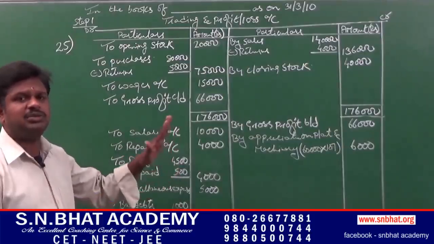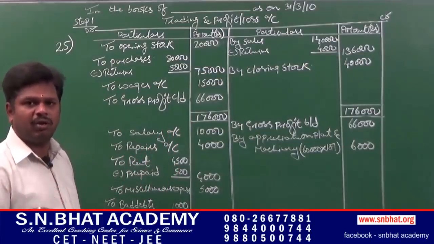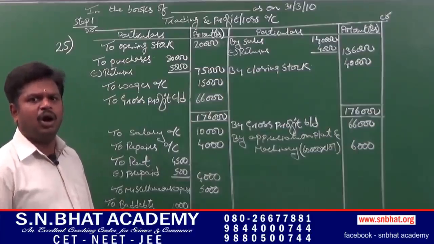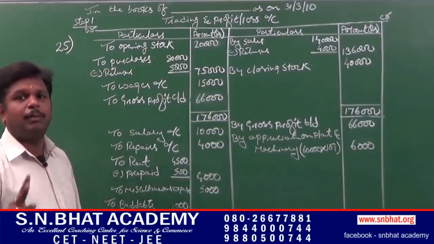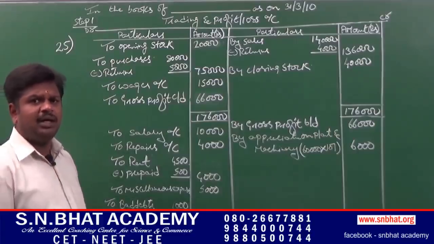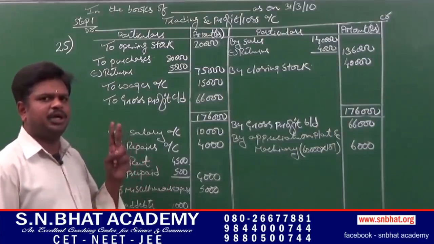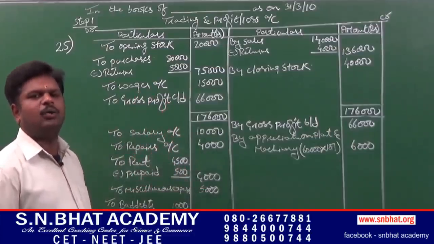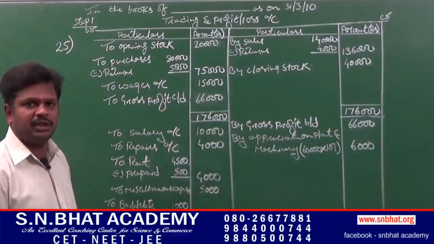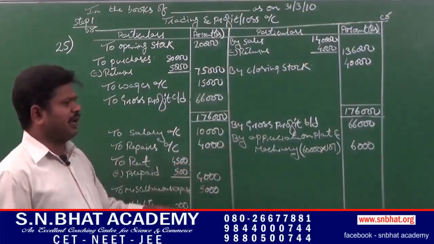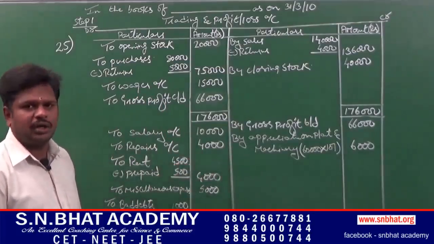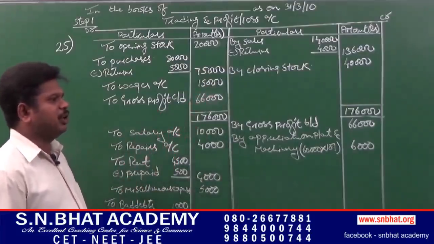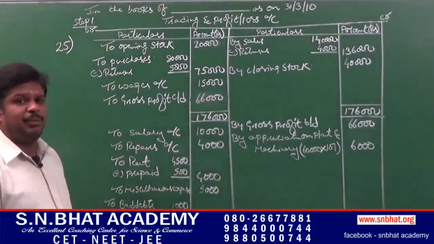Any transactions which are given in the trial balance should appear once either in trading account or profit or loss account or balance sheet. But the adjustments should appear twice, once in trading account or profit or loss account and once compulsorily in balance sheet. Let us see the adjustment number 1, that is closing stock. It has to appear in trading account and balance sheet. Adjustment number 2, that is prepaid rent.